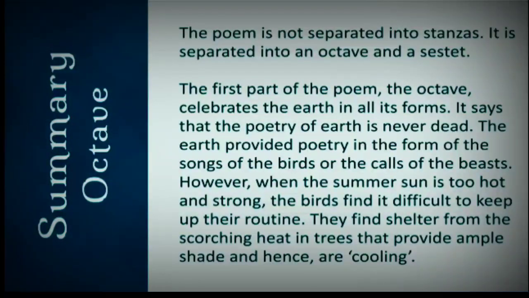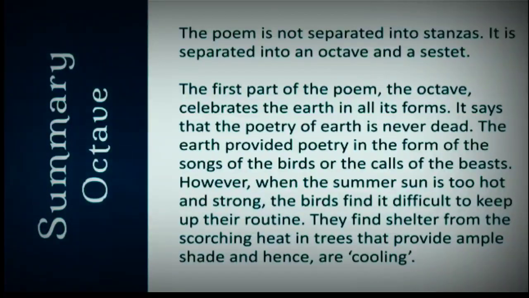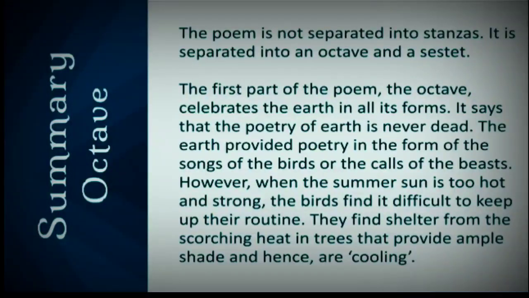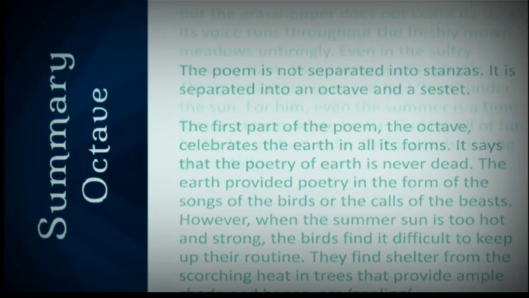So, the summary of the octave: the poem is not separated into stanzas, it is separated into an octave and a sestet. The first part of the poem, the octave, celebrates the earth in all its forms. It says that the poetry of earth is never dead. The earth provides poetry in the form of the songs of the birds or the calls of the beasts. However, when the summer sun is too hot and strong, the birds find it difficult to keep up their routine. They find shelter from the scorching heat in trees that provide ample shade and hence are cooling.